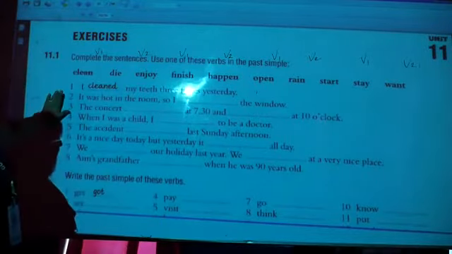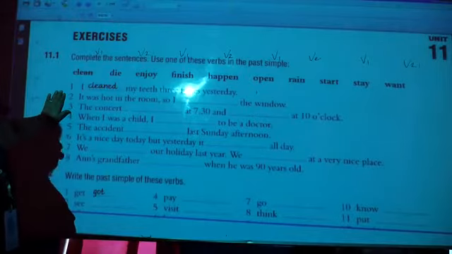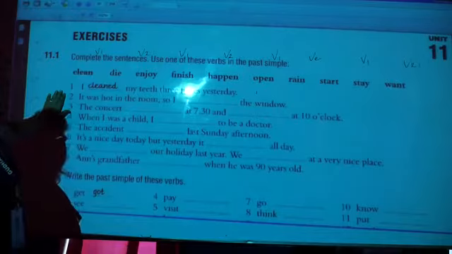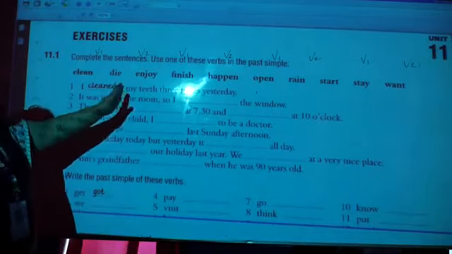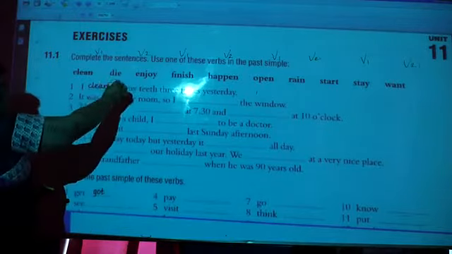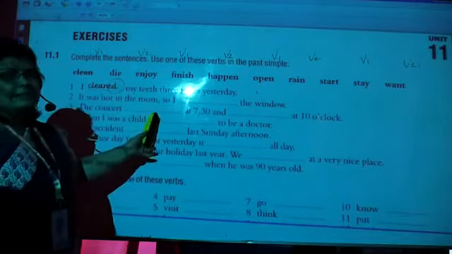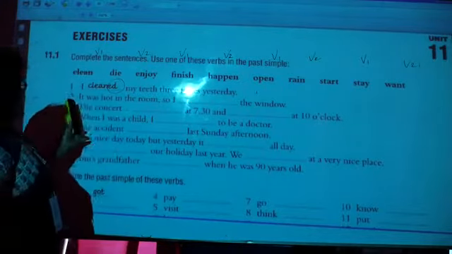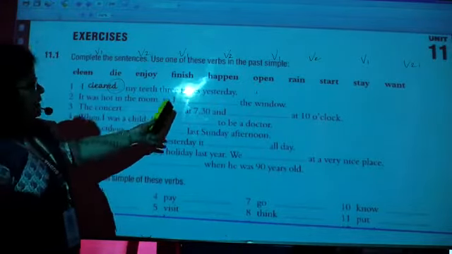Complete the sentences. Use one of these verbs in the past simple, or we can even call it simple past. I dash my teeth three times a day. The verb given is clean, and they have written the second form of it. Clean means you have to fill in the second form of these given words as per the situation.